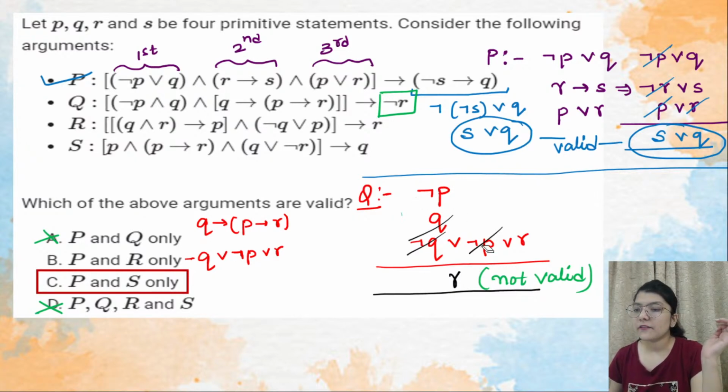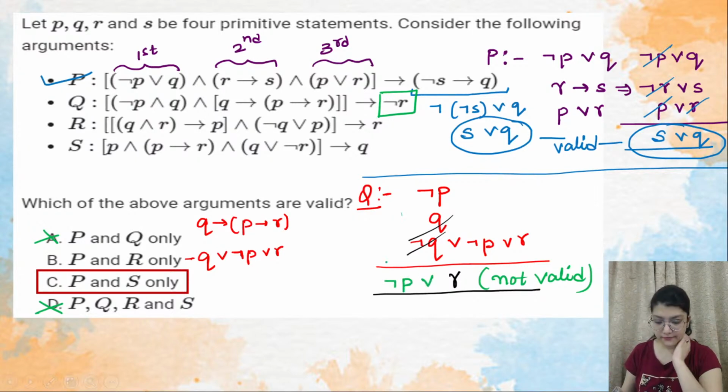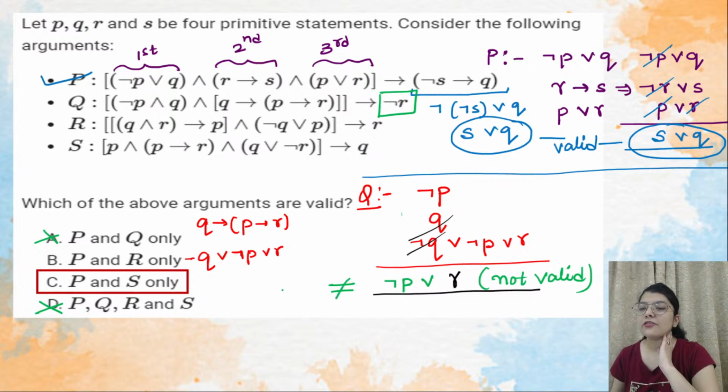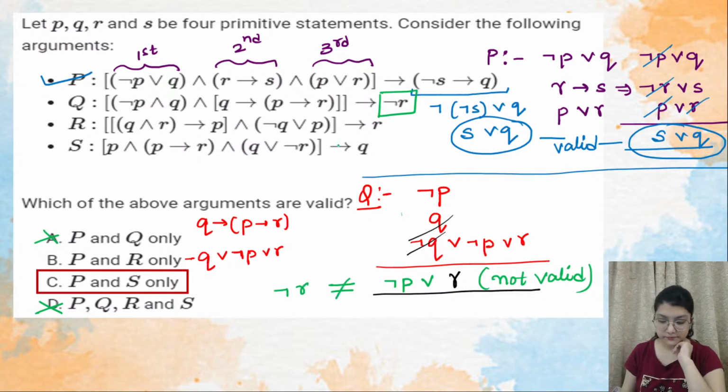So negation P will remain as it is, right? Correct. So this will be negation P or R, correct? So negation P or R is not equal to negation R as mentioned in the question. Clear हो गया इतना everyone?